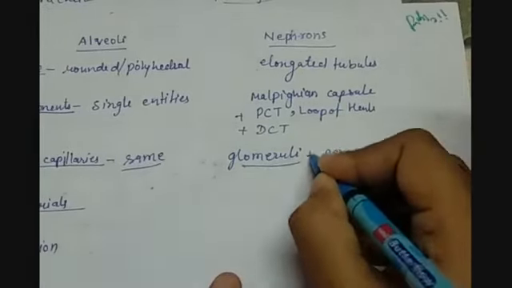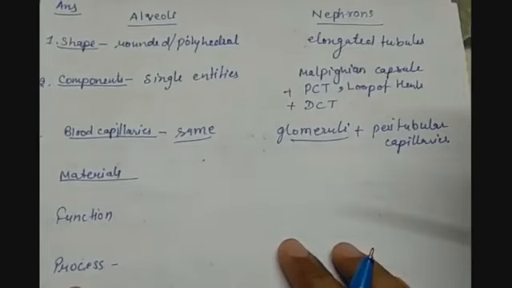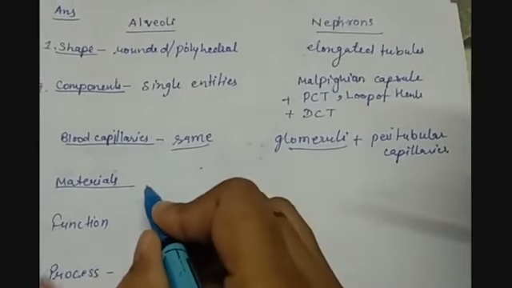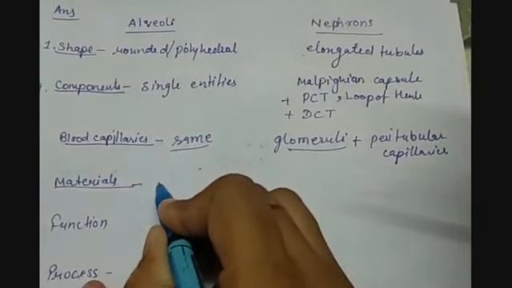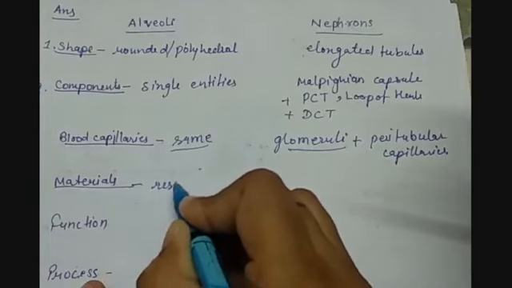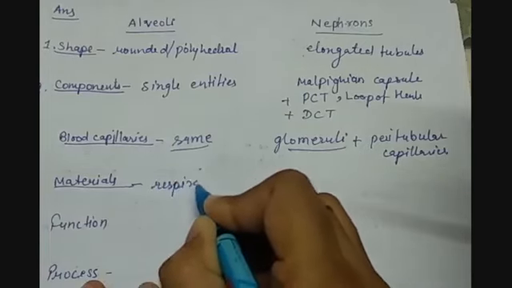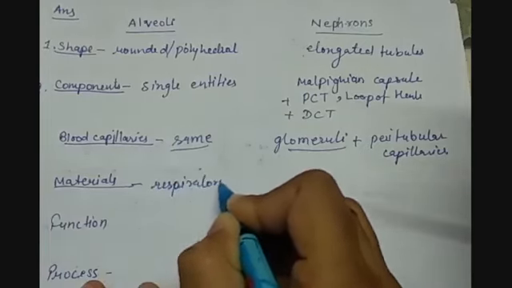Now what kind of material they are dealing with? So here alveoli deal with the respiratory gases, generally oxygen and carbon dioxide. Here the nephron deals with the body fluids.